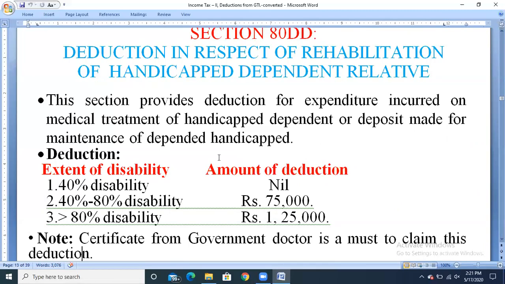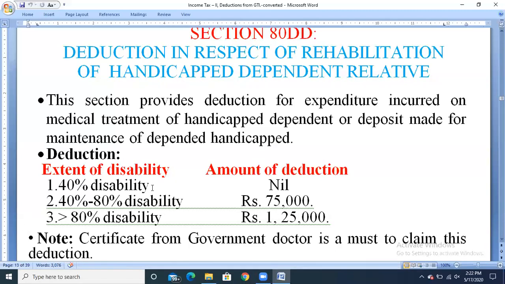Whenever we are calculating the deduction amount under section 80DD, we need to check the extent of disability. The disability is certified by the government doctor based on percentages. So if the assessee wants to claim the deduction under section 80DD, they need to get a certificate from the government doctor stating the percentage of disability.